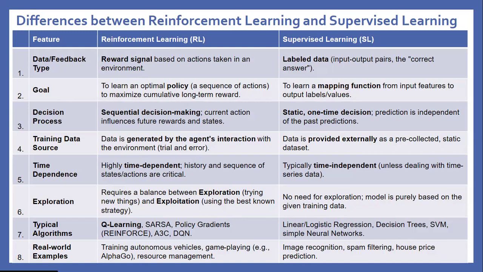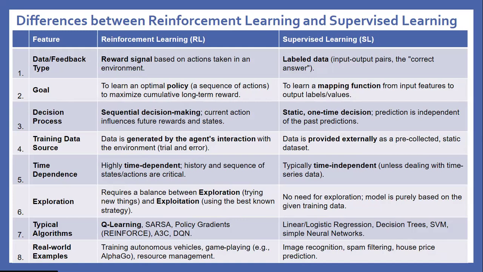Exploration: reinforcement learning requires a balance between exploration, trying new things, and exploitation, using the best known strategies. Supervised learning has no need for exploration; the model is purely based on the given training data. Typical algorithms: Q-learning, policy gradient, REINFORCE, A3C, DQN.